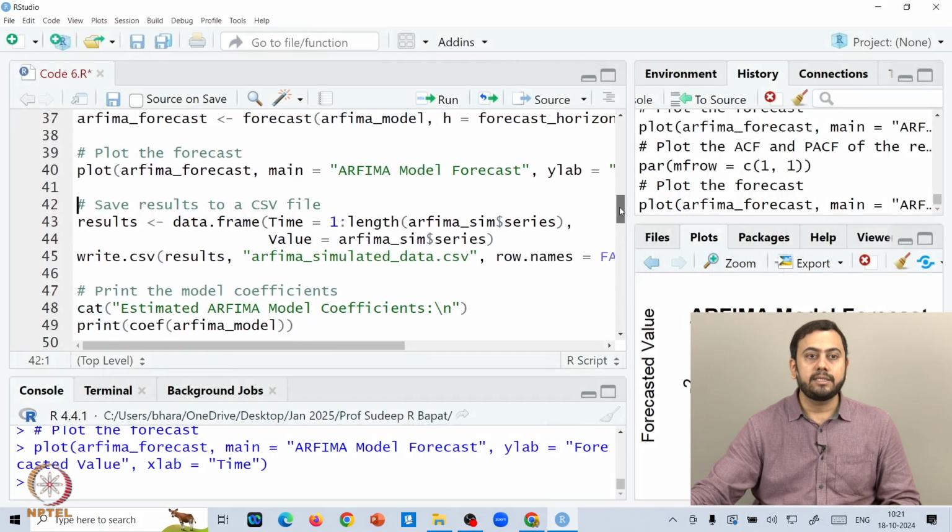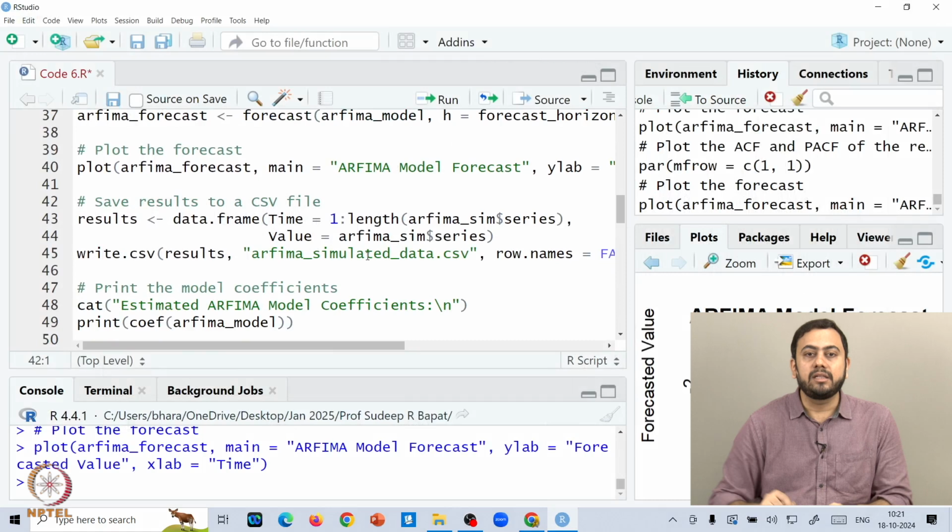Alright, and now the next thing is if you want to save the results to some CSV file. We can do it. Let's say results, and then data.frame, and then you mention the timestamps, so 1 to whatever length of the series you have, and then the value that has to be outputted as a second column in that CSV file would be nothing but the actual Arifima fitted series.